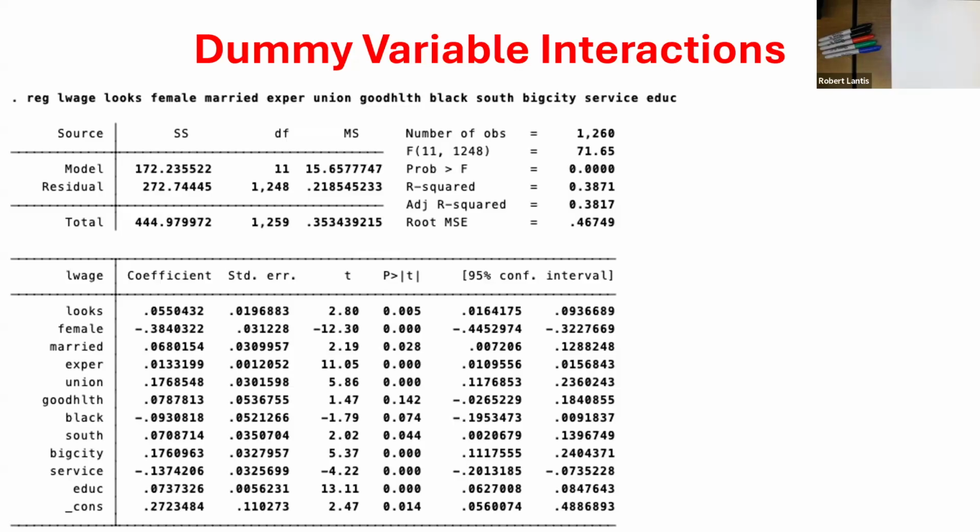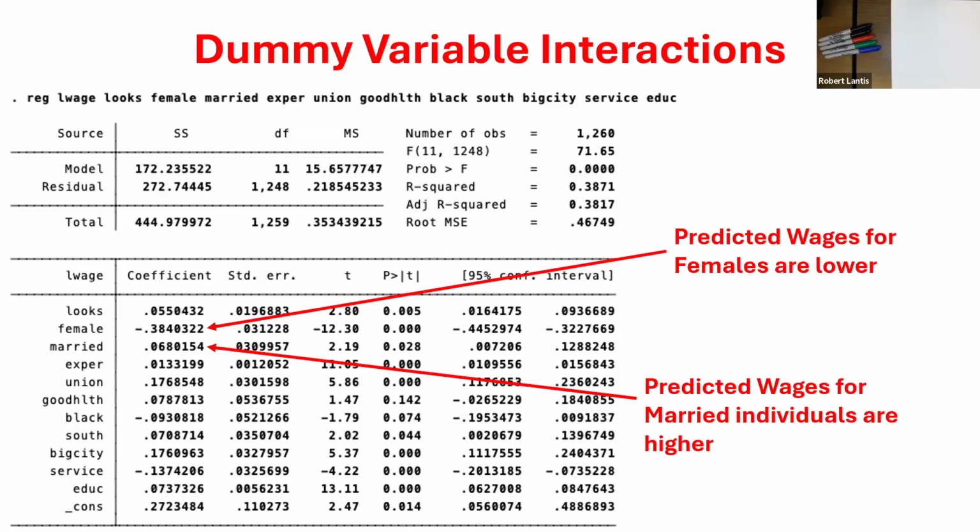We should probably be a little bit hesitant to start making statements that we live in this sexist society, but this is at least some initial evidence. So here we can look at both of these groups. That's kind of interesting here. We may not have known this ahead of time, but actually being married predicts that you would expect to see higher wages for the individual. Okay, so these are things we've already talked about.